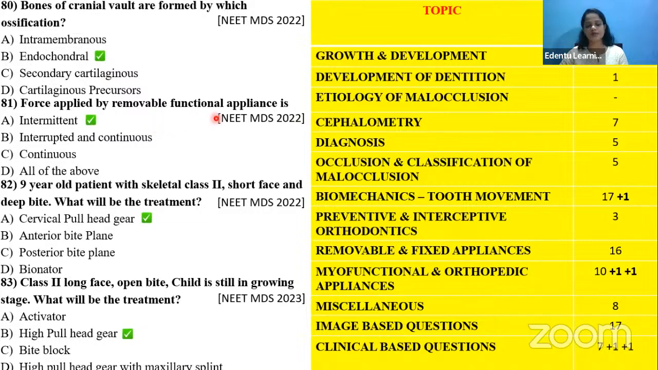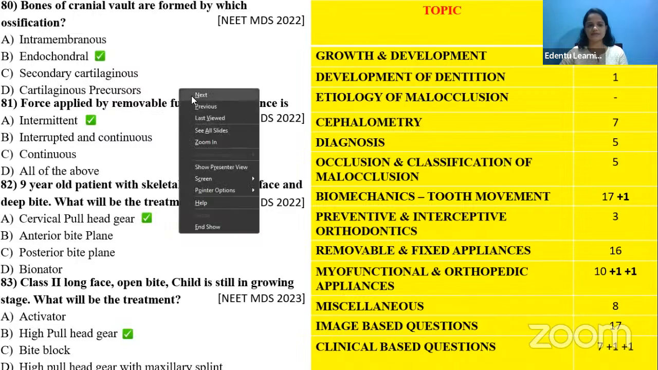Force applied by a removable functional appliance comes under the biomechanics. Then two clinical based questions were asked, like a 9-year-old patient with skeletal class 2, what will be the treatment? Okay, that we can put under the myofunctional and orthopedic appliance. And again, long face, open bite, and the child is in the growing stage, what will be the treatment? We can put it under the myofunctional and orthopedic appliances.